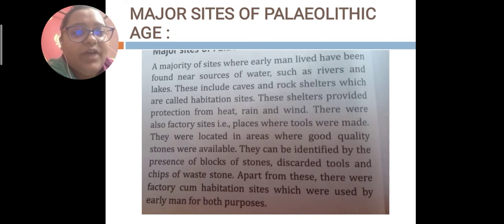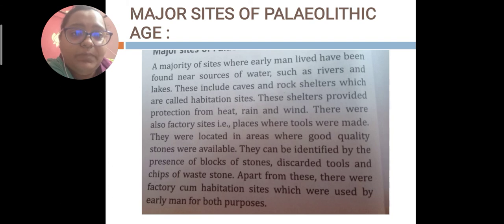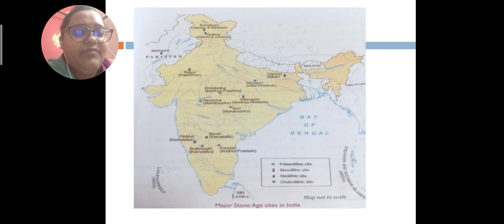There were also factory sites where tools were made, in areas where good quality stones were available. They can be identified by the presence of blocks of stone, discarded tools, and chips of waste stone. There were also factory-cum-habitation sites used for both purposes. Here you can see the map of India where major Stone Age sites can be found.